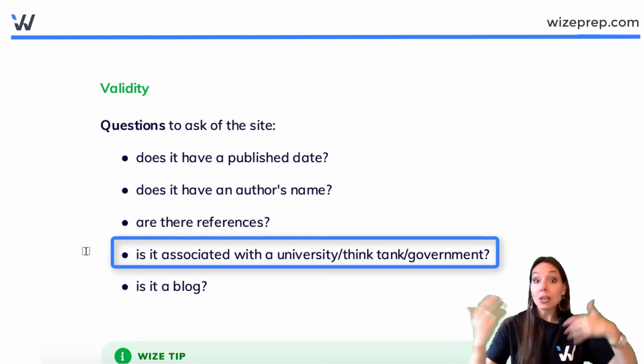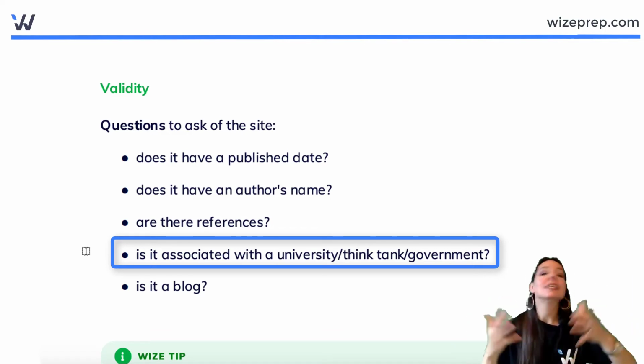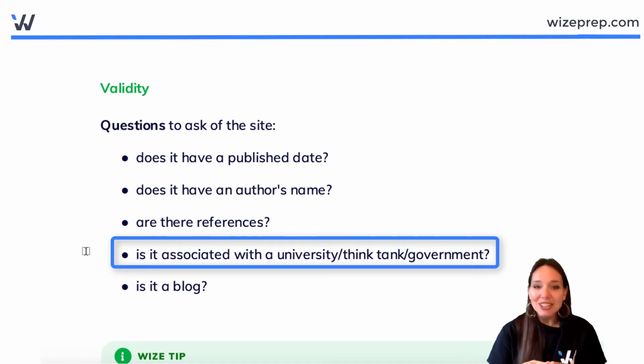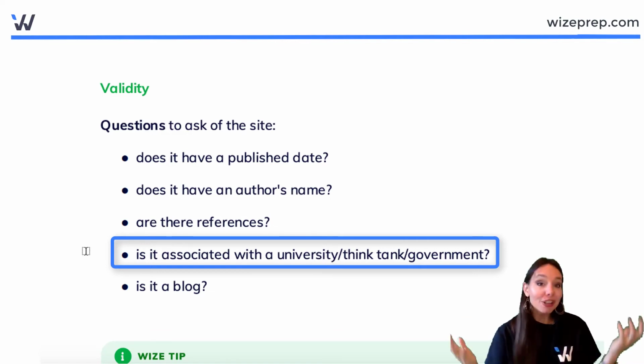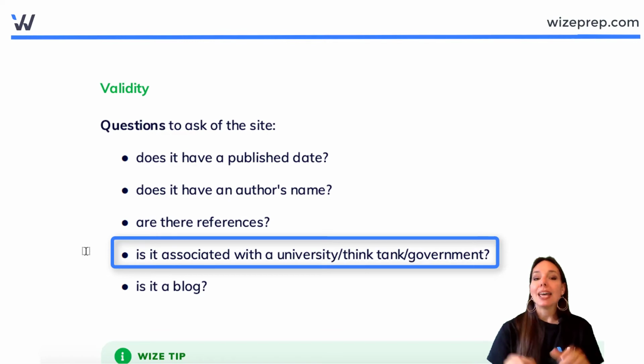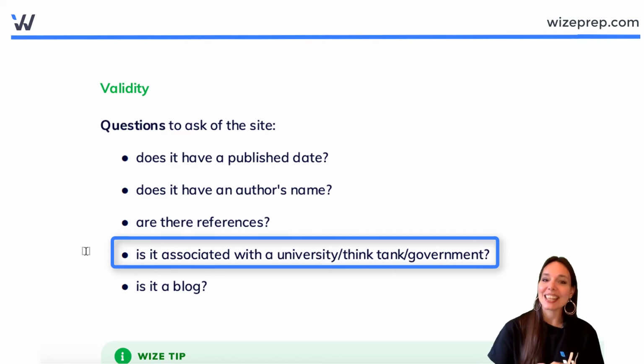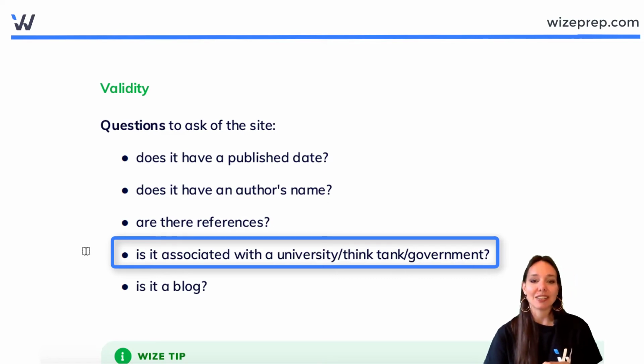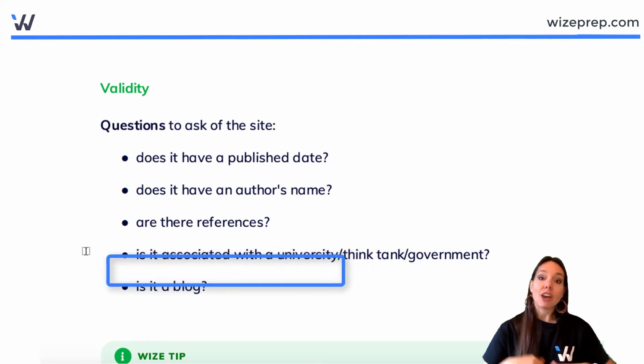For instance, you can look me up. You can look up WISE. You see that this is a legitimate educational organization, and I legitimately have a bunch of degrees. So hopefully I'm reliable, and this would pass some of those questions of the site that we might ask with respect to validity. And that gets us to the final question: is it a blog?